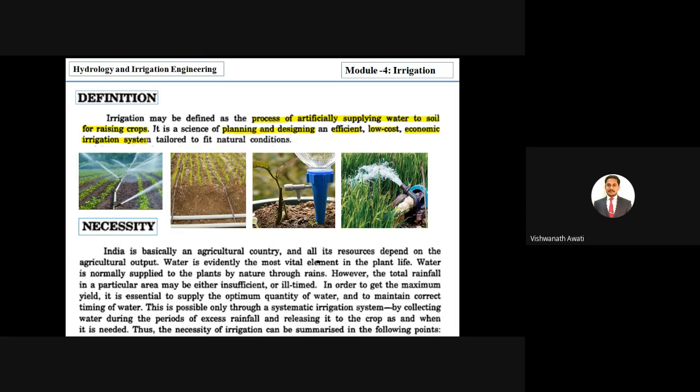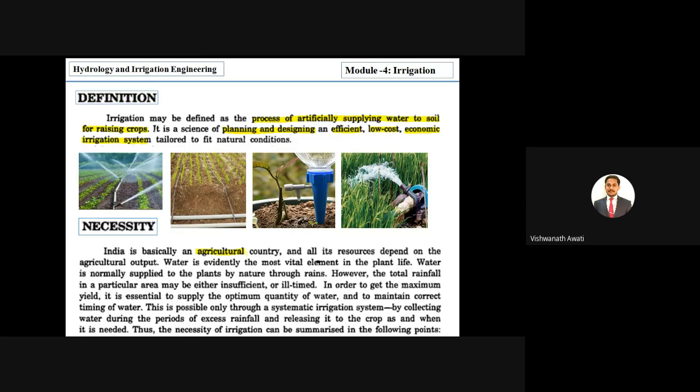Next is the necessity. Why is irrigation necessary for countries? For example, in our country India, most of the manpower and workforce is involved in agriculture, and the country's resources depend on agricultural output. Water is evidently the most vital element in plant life. If agriculture should be good, we should supply water to the plant effectively, so that we can get agricultural products nicely.